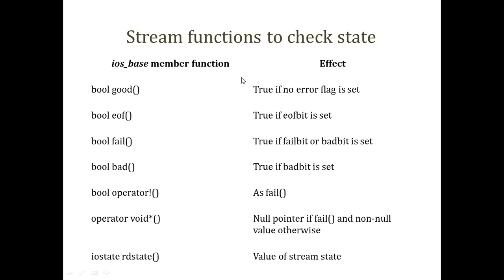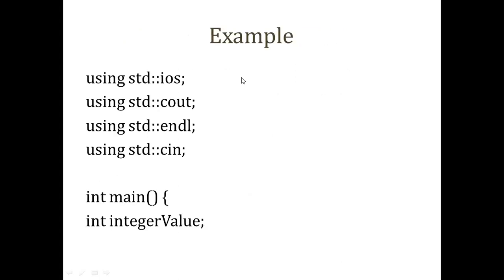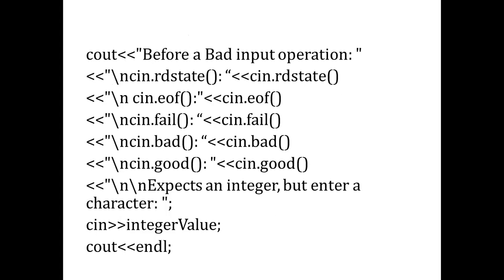Okay, so we have seen these methods, which return a value as true or false: good, eof, fail, bad, operator void, and rdstate. These are the functions you can use to identify the different errors or messages to be generated, and these flags are set or reset when you perform operations.